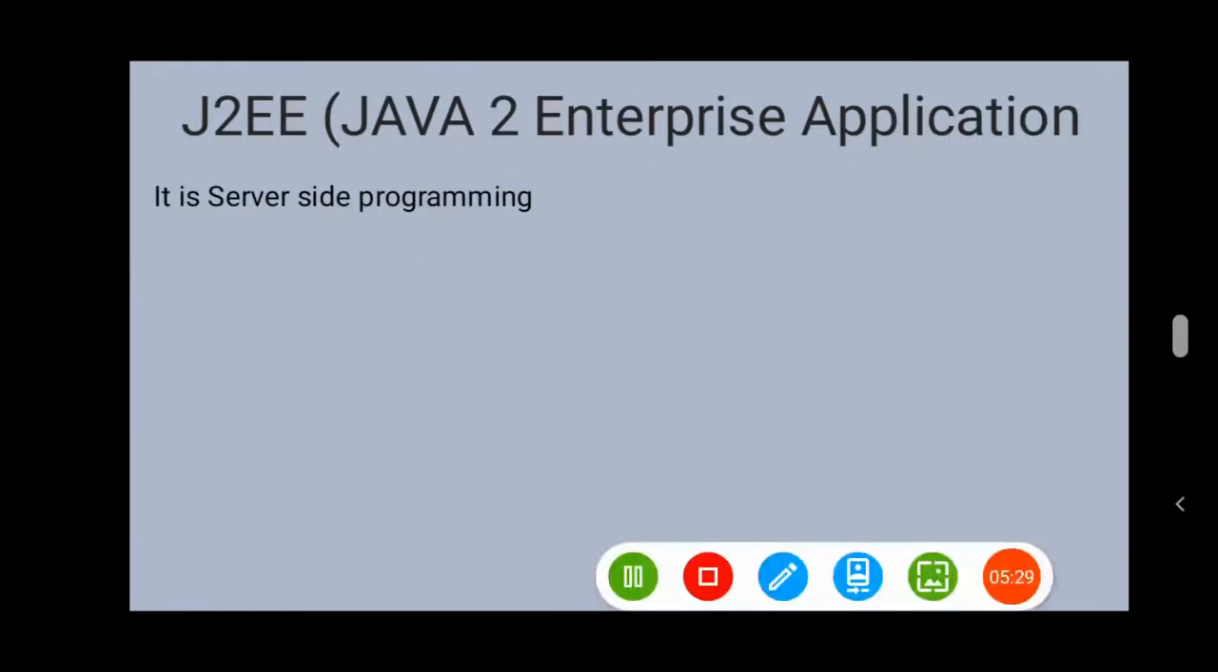Now understand the meaning of J2EE. J2EE is server-side programming. Now understand what is the meaning of server-side programming. Take an example. Suppose here is an end user, and that end user wants to access a banking application. Take an example: this banking application is running on one web server of that bank. Here you will find a banking application.